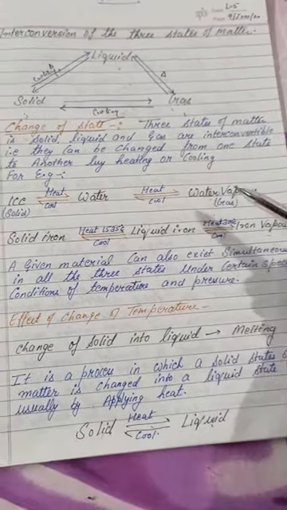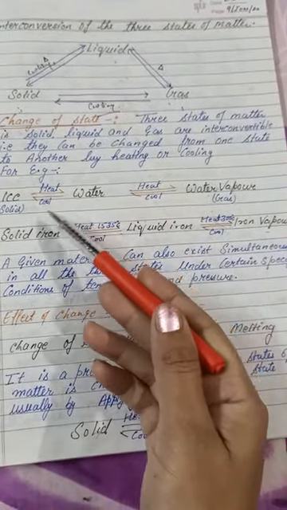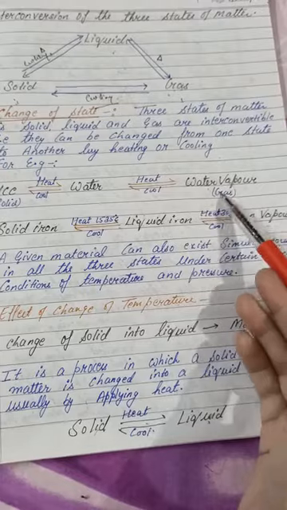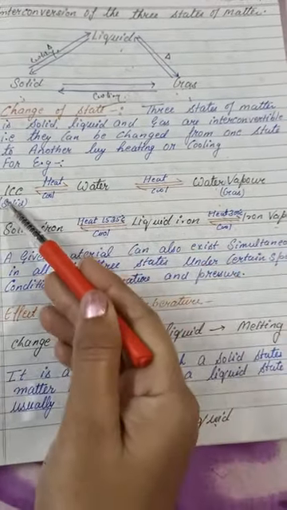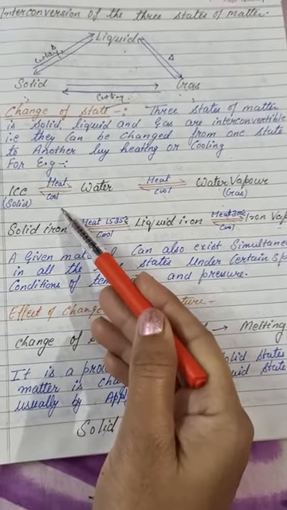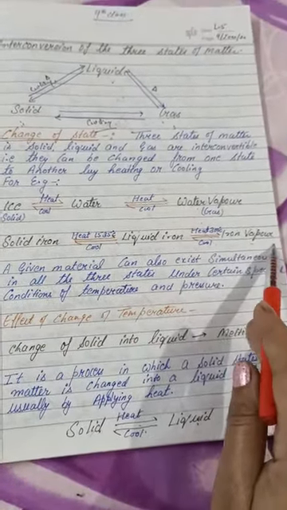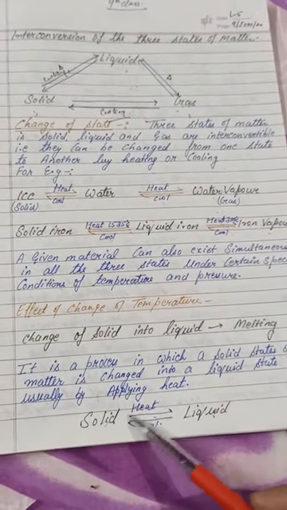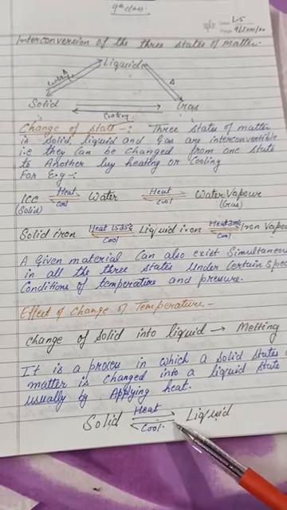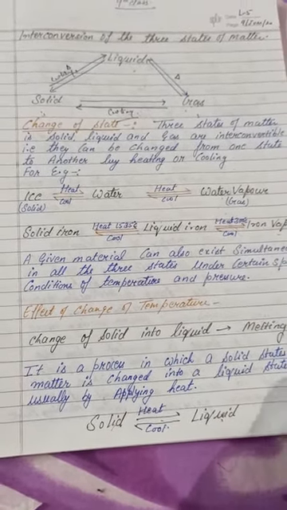You can see this: ice is changed into water by heating, water is changed into water vapor by heating, water vapor is changed into water by cooling, and water is changed into ice by cooling. Understood? These things we use in the iron too, the same thing happens. In change of temperature, solid is changed into liquid by heating and liquid is changed into solid by cooling. This is the change of temperature.